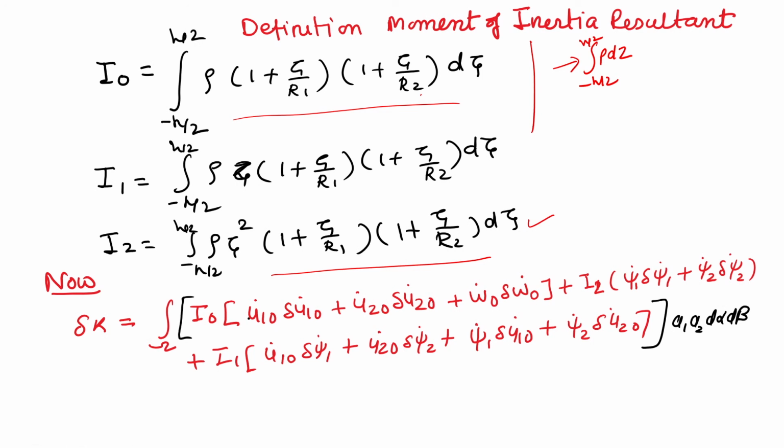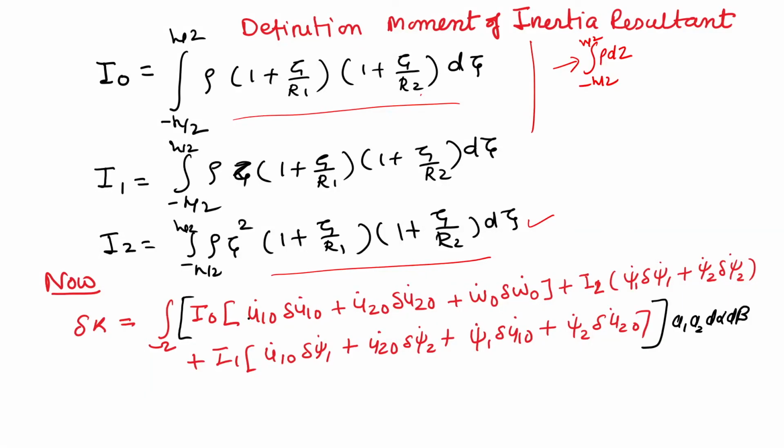So, by defining these moment of inertia resultants, we are converting a volume integral to an area integral. I would like to say that this is the essential step in any two dimensional theory, whether you are interested in a shell, a plate or a beam; you need to follow this step.